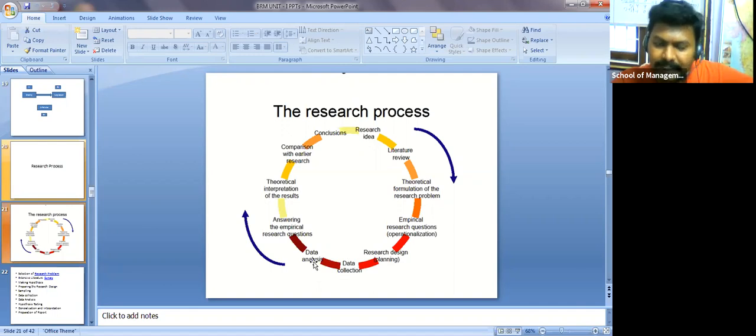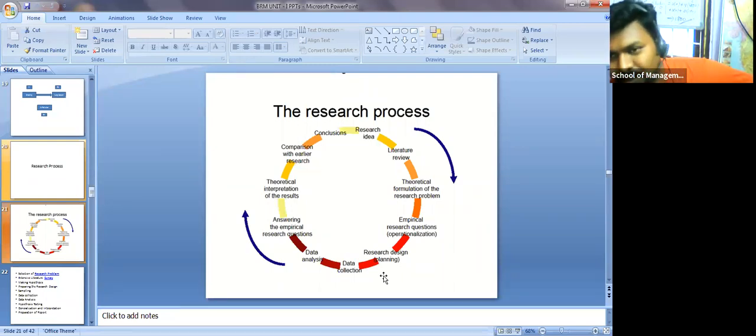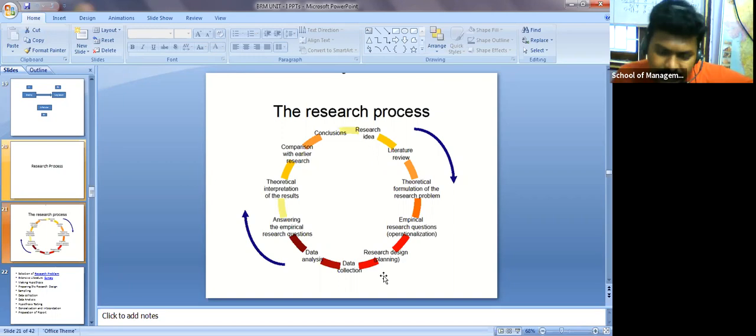Next, data analysis. Before doing data analysis in your project work, most of the students blindly apply either a one sample t-test or a two sample t-test or correlation or regression, or if you have a good idea, then again you will go with regression or the like. But before applying any statistical technique, there is a logic behind that. We'll discuss those points in the coming classes.